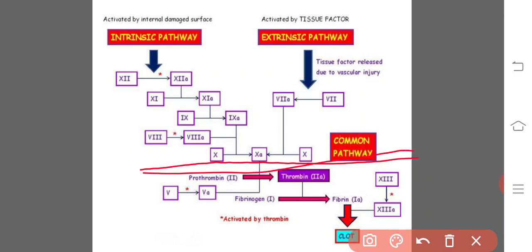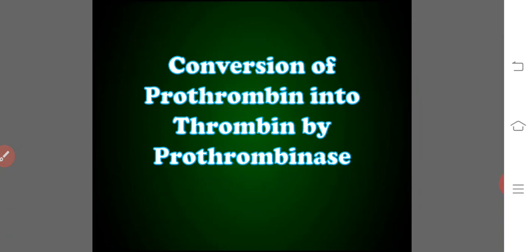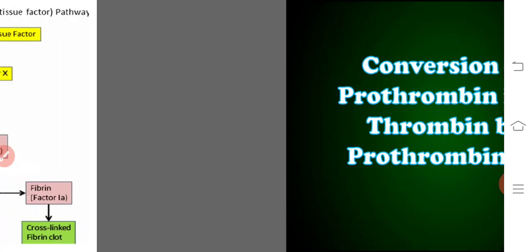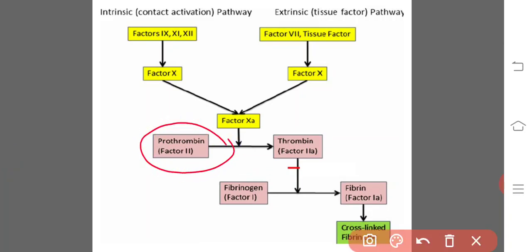Now, in the next step, what happens? Conversion of prothrombin into thrombin by the prothrombinase enzyme. How will it be converted? At the end of these extrinsic and intrinsic pathways, we will get thrombokinase, otherwise Stuart-Prower factor, otherwise prothrombinase. Prothrombin is converted into thrombin in the presence of thromboplastin or prothrombinase enzyme.